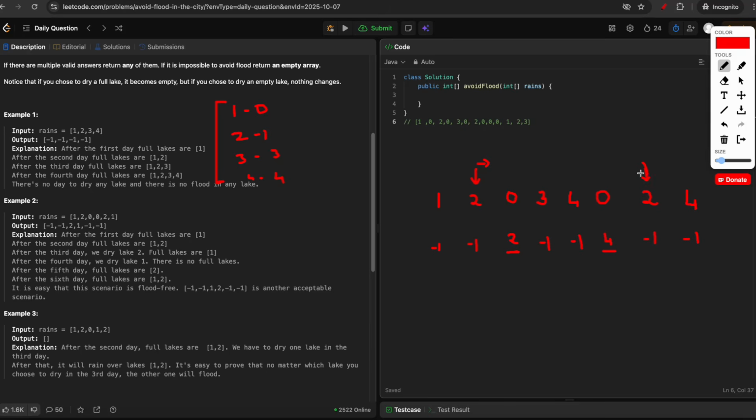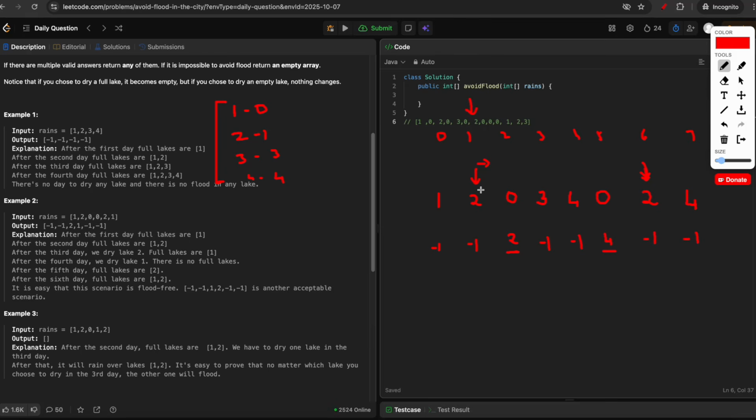Now when you are here, you see that 2 is already present in the hash map. That means it is already full, so I have to empty it. I have to dry it before filling it again. So from the hash map we can see when was the first day this 2 was filled. Let me also write the index here: 0, 1, 2, 3, 4, 5, 6, 7. So the value of 2 is 1. So on day 1 the 2 is filled.